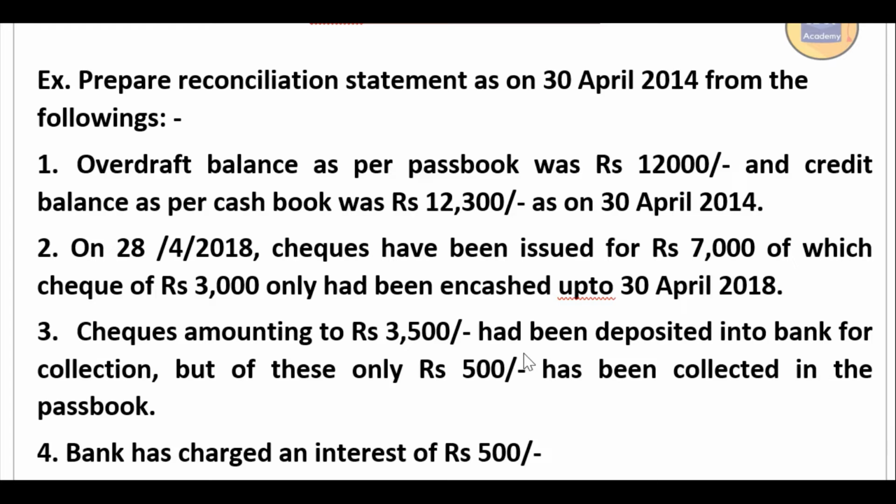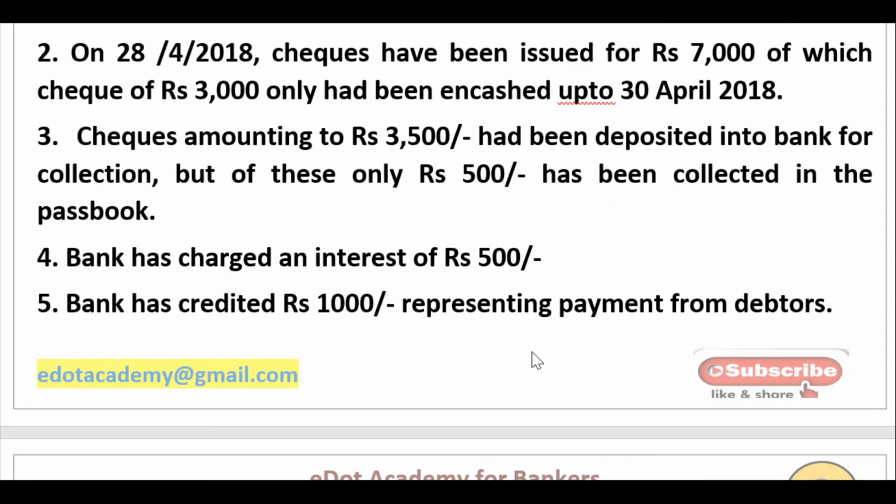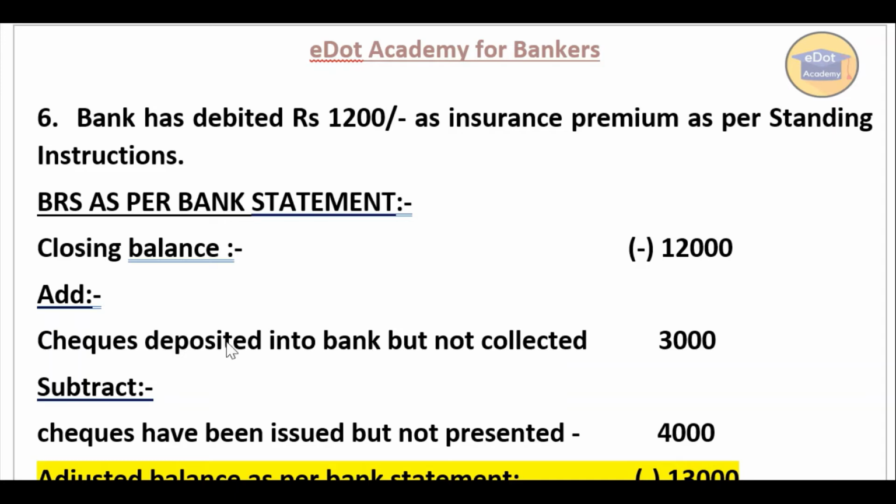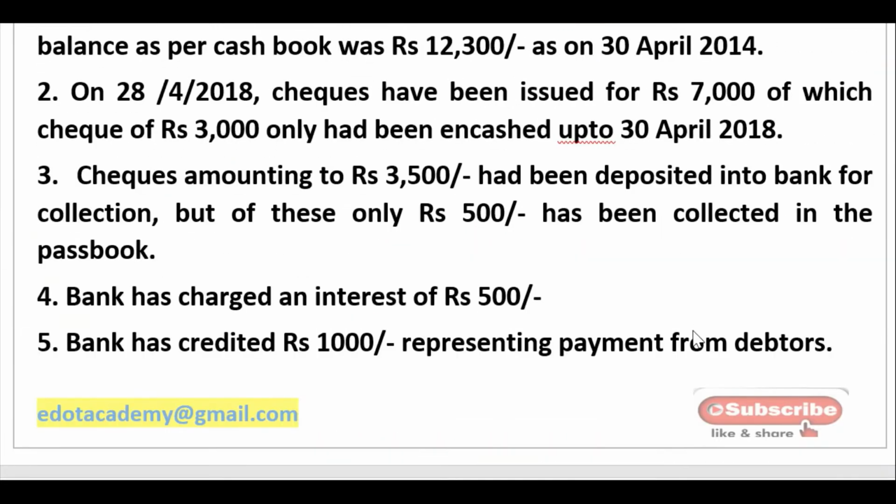So nothing is required in your cash book, but out of this only 500 rupees is collected. So there is a difference of 3,000 rupees. The bank has to credit but has not credited 3,000 rupees, so the bank has to add. That means we have to add this check deposited into bank but not collected, 3,000 rupees.